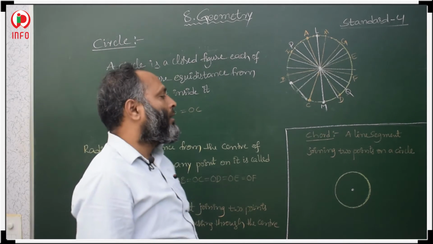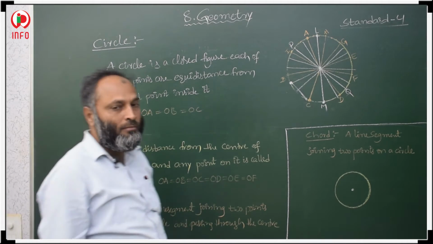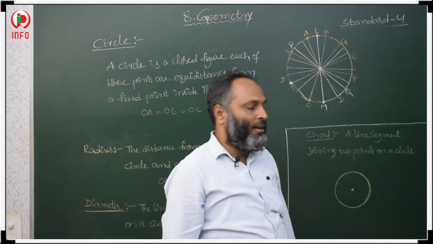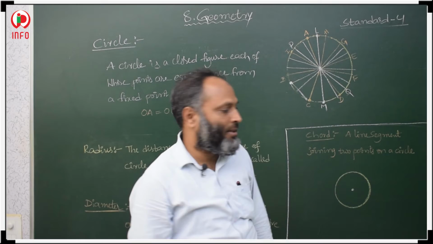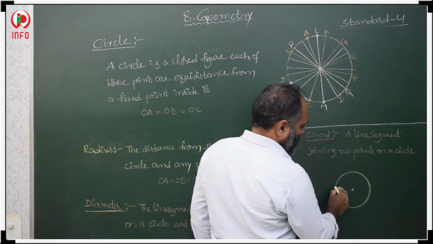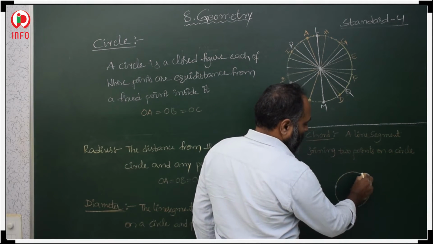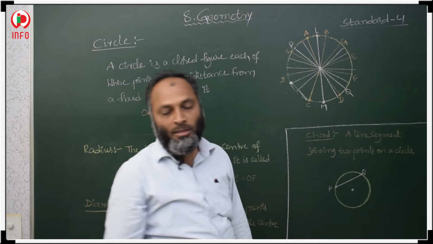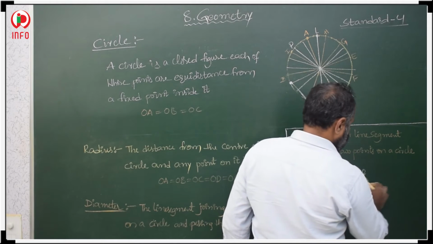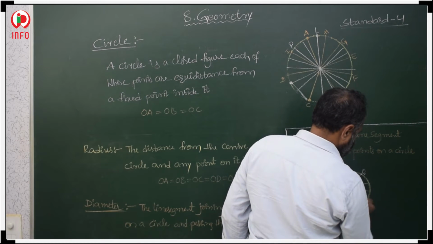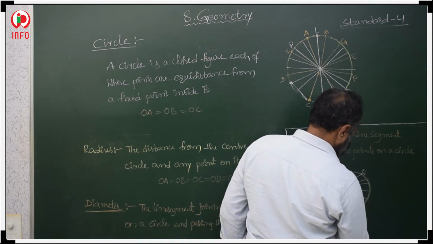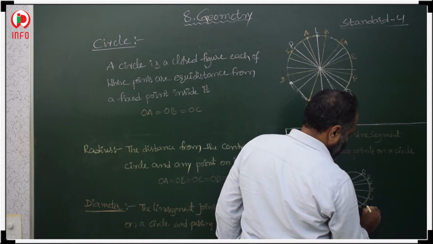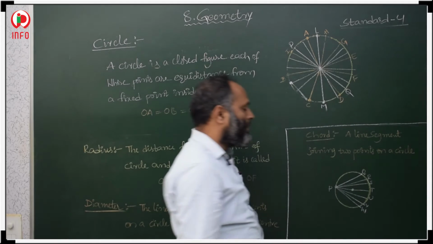Then after that, chord. What is a chord? A line segment joining 2 points on a circle. Suppose here one point is there, and another point. If you join these 2 points P and Q, this is a chord of a circle. It is another chord, another chord. R, S, T, U, V, W. So all these are chords of the circle.